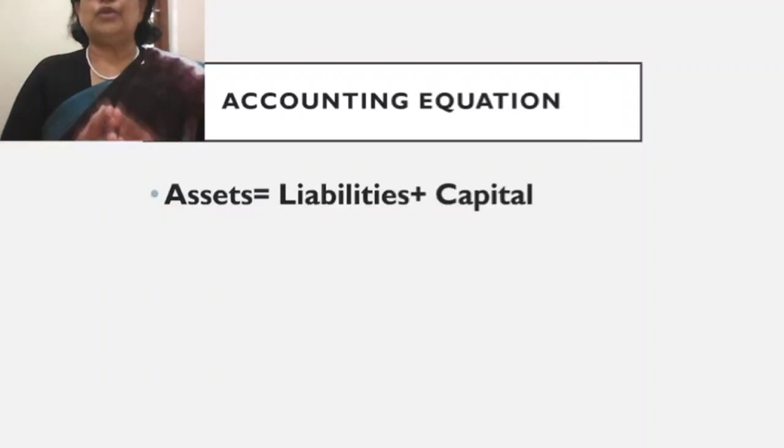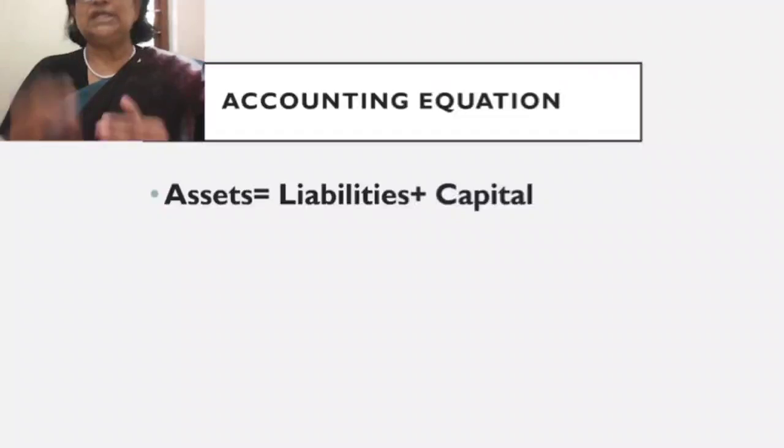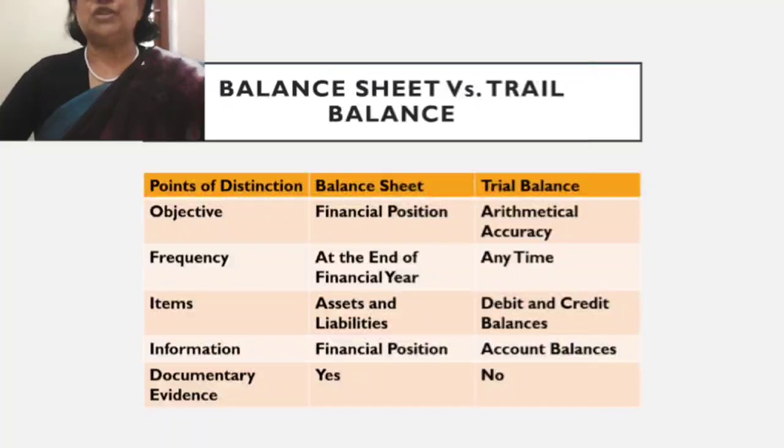Another important point: why are we preparing the balance sheet? What is the importance of the balance sheet? Assets is equal to liabilities plus capital. A person brings capital and starts the business. He will acquire assets and he will have certain liabilities also. This is the accounting equation: assets equals liabilities plus capital. This is the base for preparing the balance sheet.